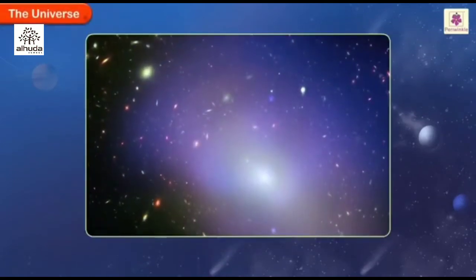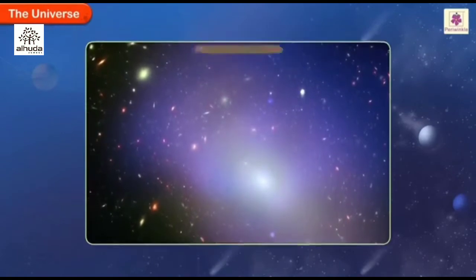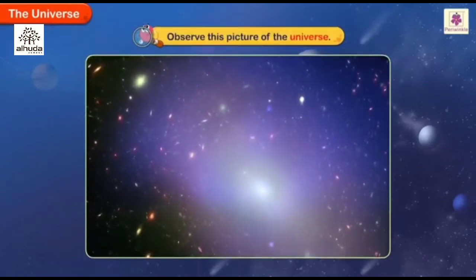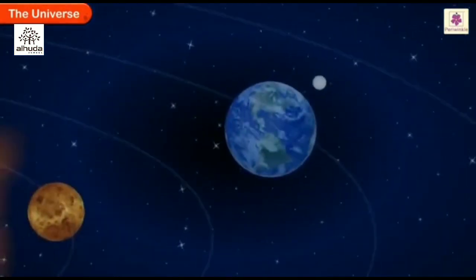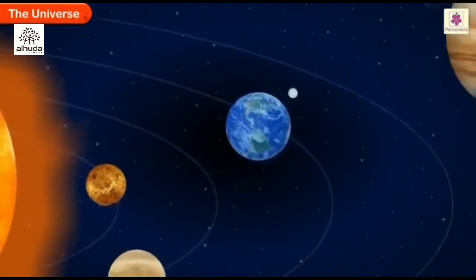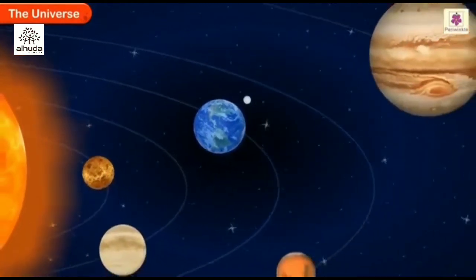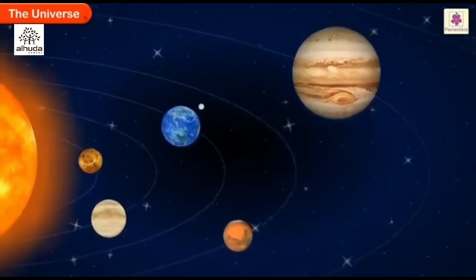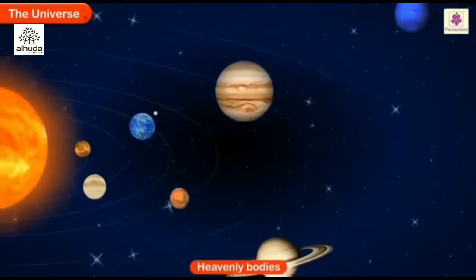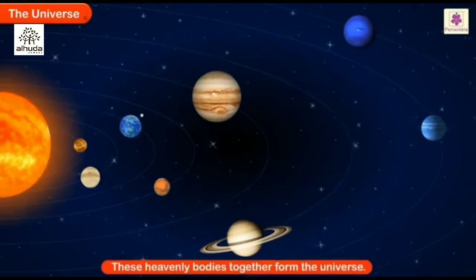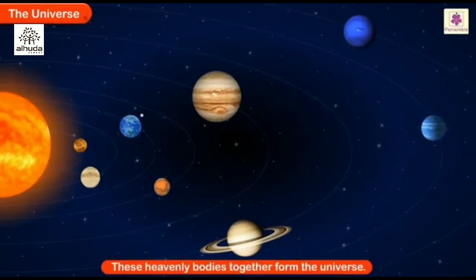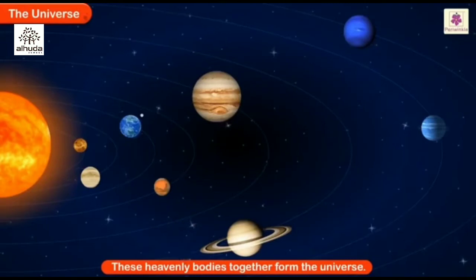The universe. Observe this picture of the universe. Our Earth, the other planets, the moon, and the sun, along with many such countless bodies, are called heavenly bodies. These heavenly bodies together form the universe.